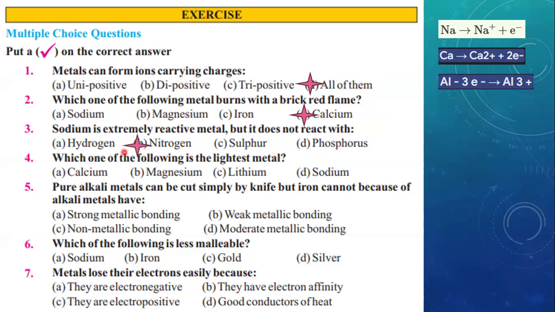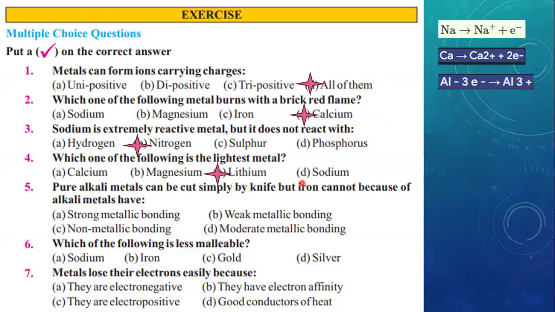MCQ number 4: which one of the following is the lightest metal? In this chapter, right at the third side of your chapter, you have studied that the lightest metal found in the periodic table is lithium, which has a density of 0.53 gram per centimeter cube. So the correct option is C, lithium.